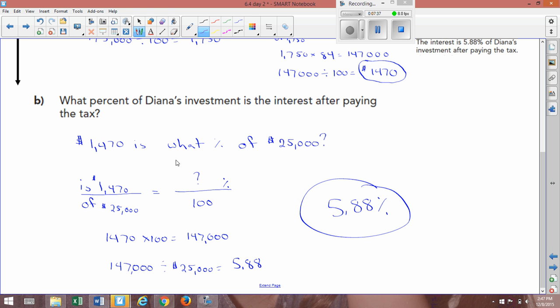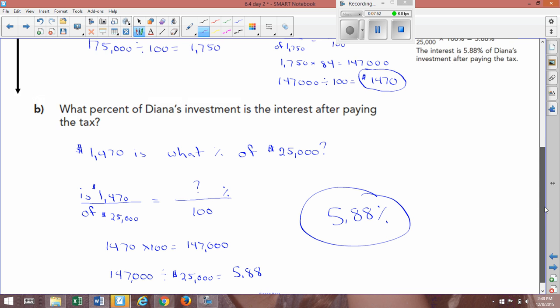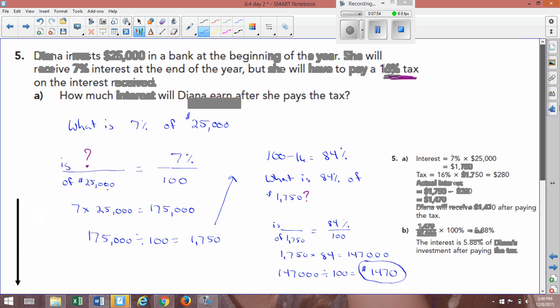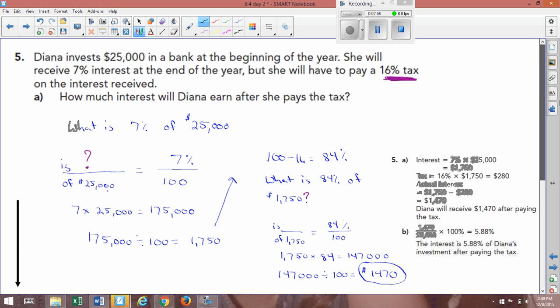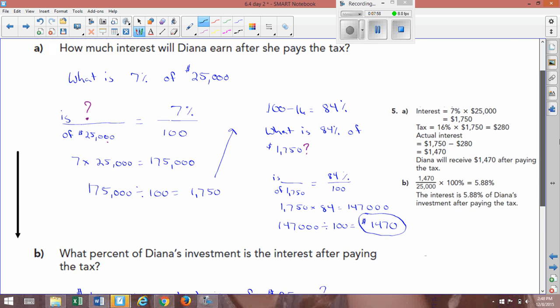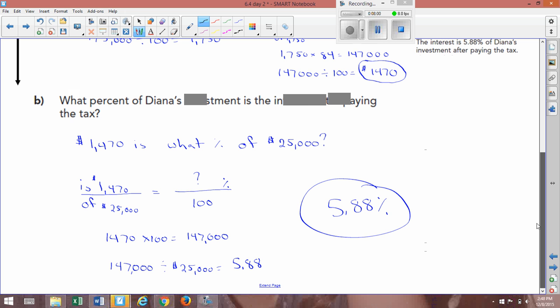So the what is actually our percentage, which you guys don't see very often, of 25,000. So, set it up, crisscross divide, you end up with 5.88%. So if you look at this, they originally were saying that you were earning 7% interest, but after you lose money on your taxes, it comes out to 5.88%.